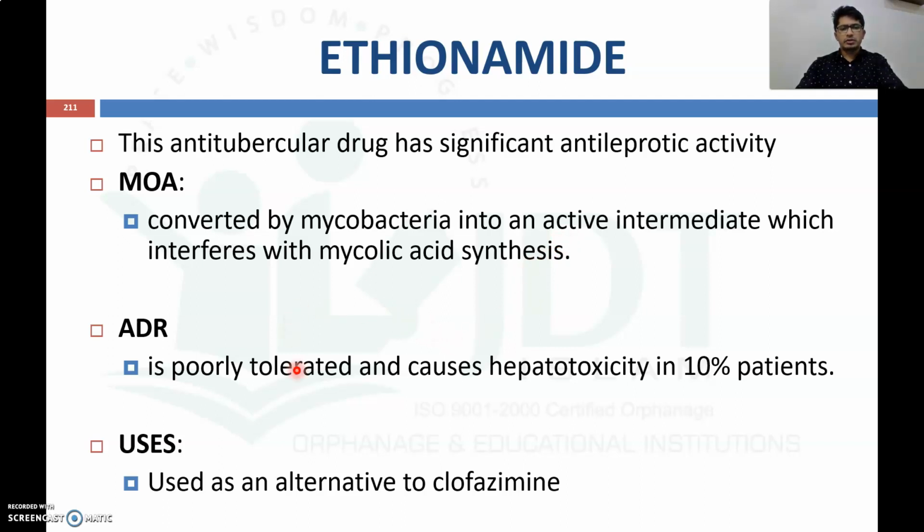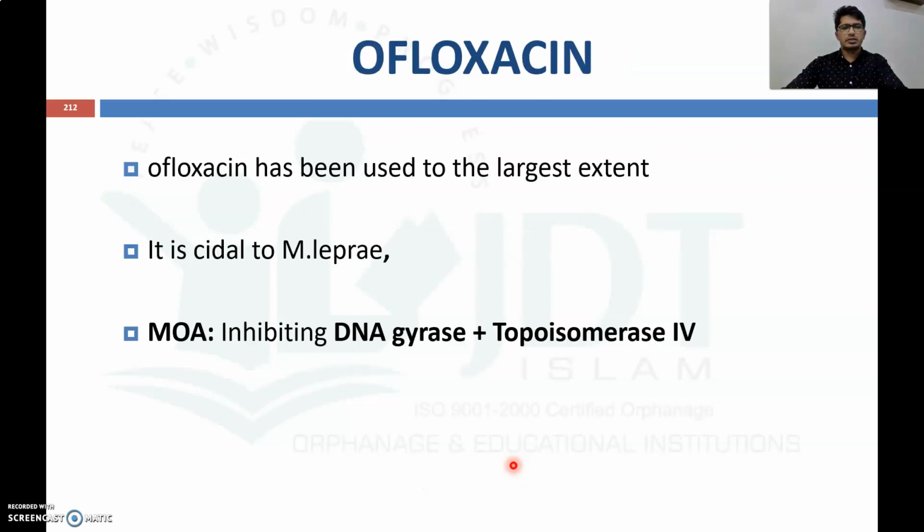Now coming to the adverse drug reactions, this is poorly tolerated and it will cause hepatotoxicity in almost 10% of patients, and this is mainly used as an alternative to clofazimine, which is an anti-leprotic drug. So that is ethionamide.